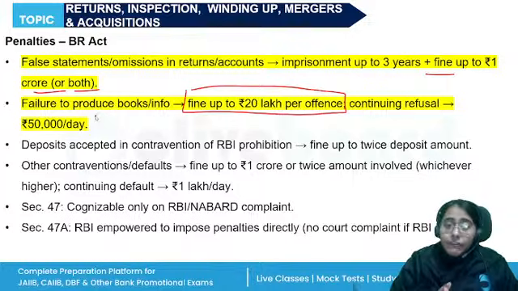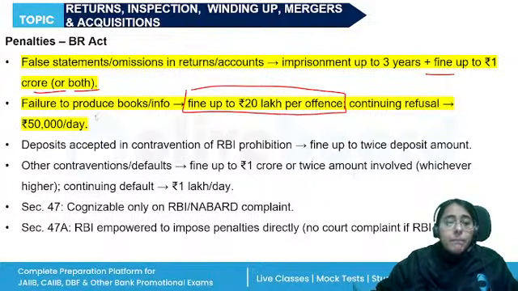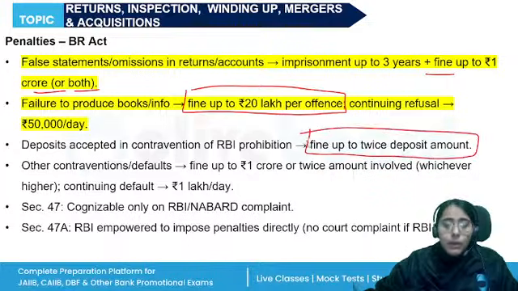Right? If any deposits are received in contravention, every director of the banking company will also be deemed guilty, and they will be punishable with a fine that can be twice the deposit amount. Any other contravention, up to 1 crore, twice the amount, 1 lakh rupees per day, right?